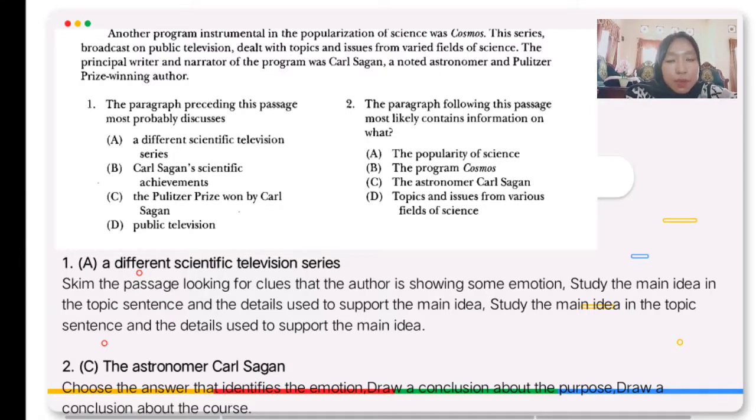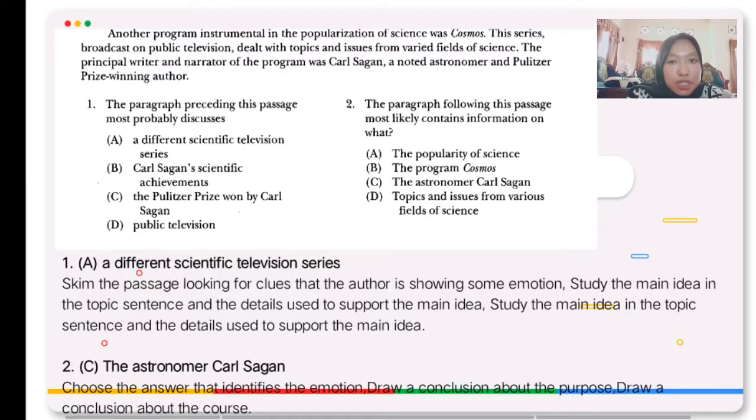Number 1, option A, a different scientific television series. Study the main idea in the topic sentence and the details that support the main idea.